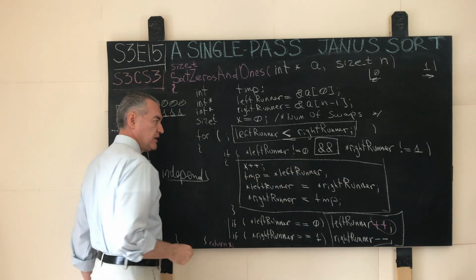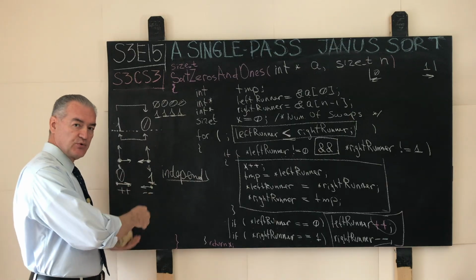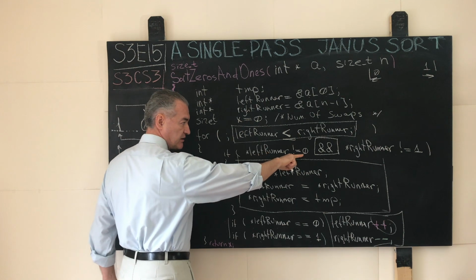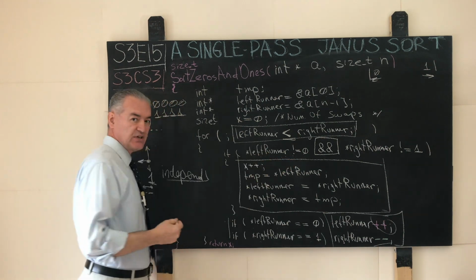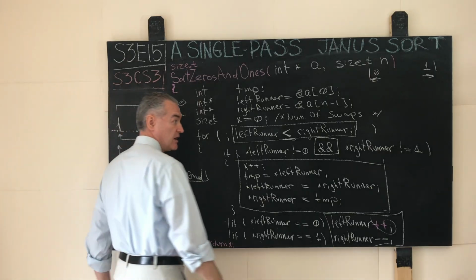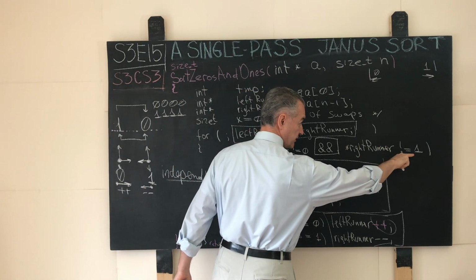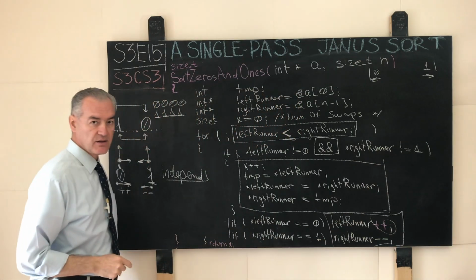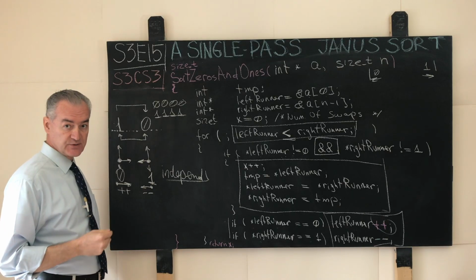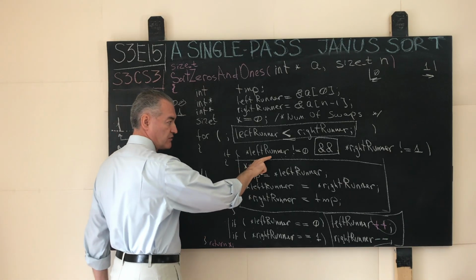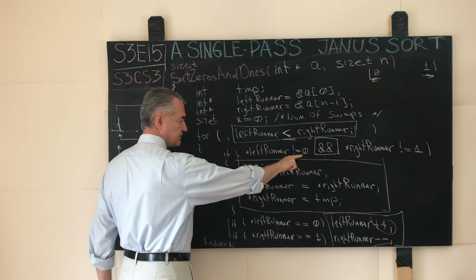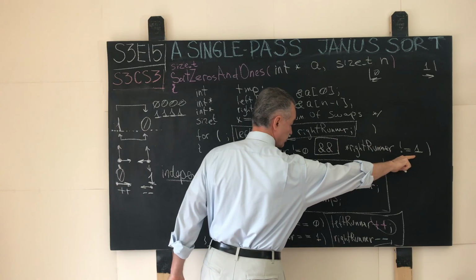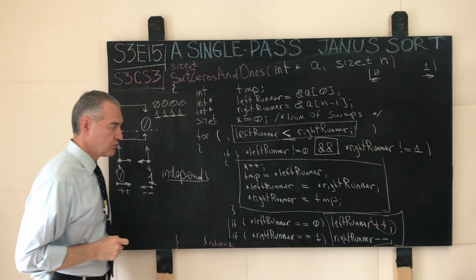This way, I think it is more clear which type of object is supposed to be on which side of the container. If we say that the left runner does not like seeing zeros, that means that precisely 0 is supposed to be on the left. And if we say that the right runner does not like seeing not ones, then that means that the one is supposed to be on the right. If the left runner sees not zeros, then that's not good. He wants to see zeros. If the right runner sees not ones, that's also no good. It wants to see only ones.